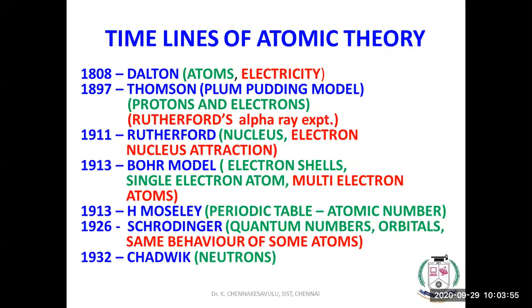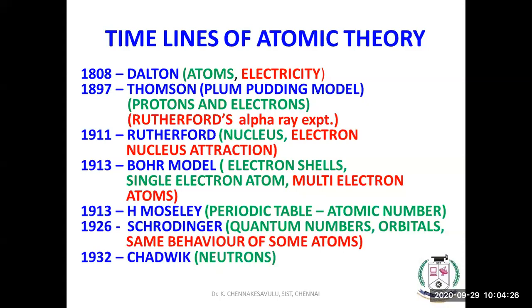Timelines of atomic theory. So many scientists have discovered novel things, and we have not included all of them, but some of the major timelines we have given here. One is 1808, when Dalton proposed the first atomic theory. Atoms exist, but he was unable to explain electricity. That is the drawback.